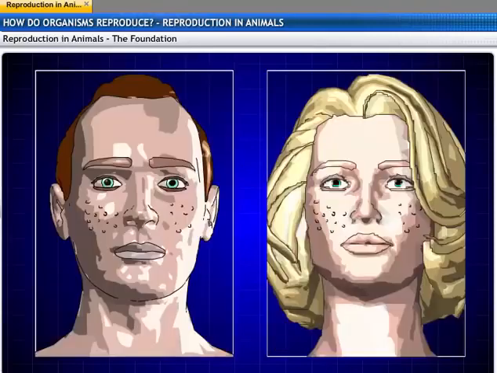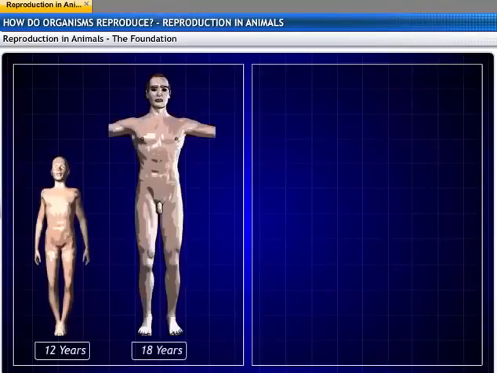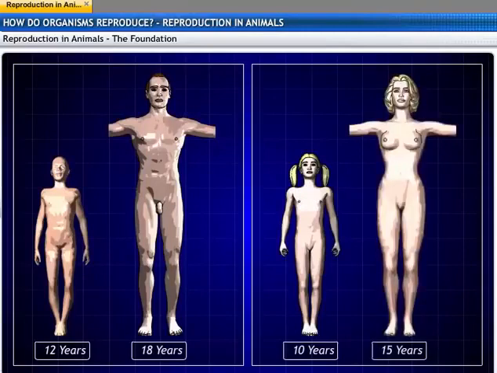At this time, the skin too frequently becomes oily and might develop pimples. All these changes take place slowly, over a period of months and years. The time taken for these changes to occur differs from person to person.